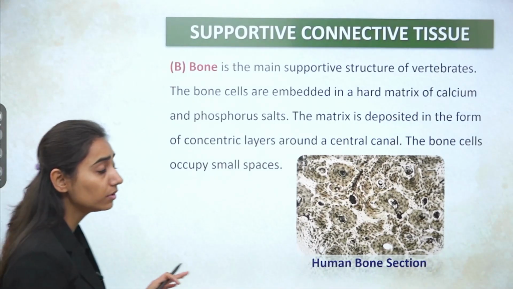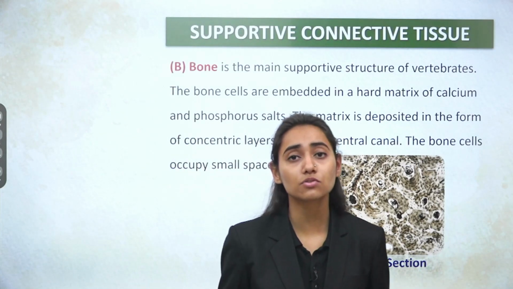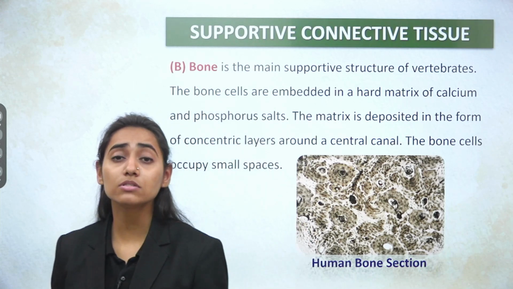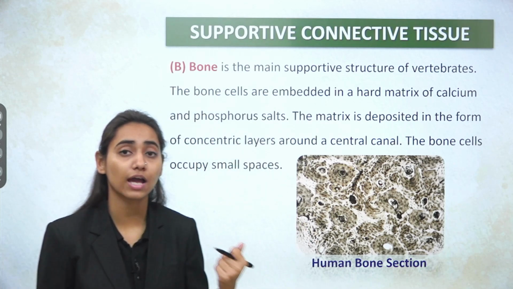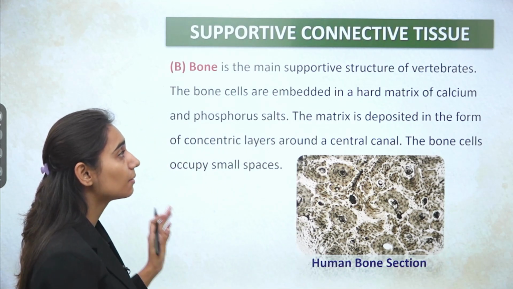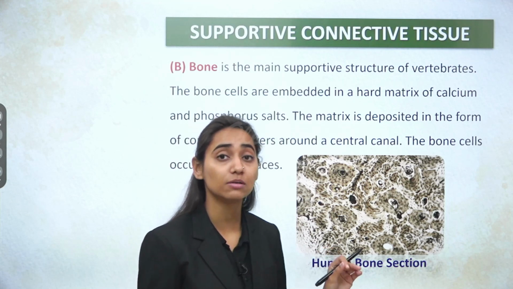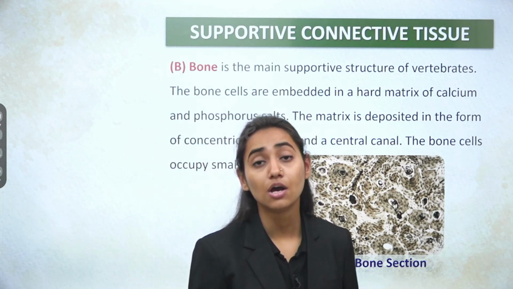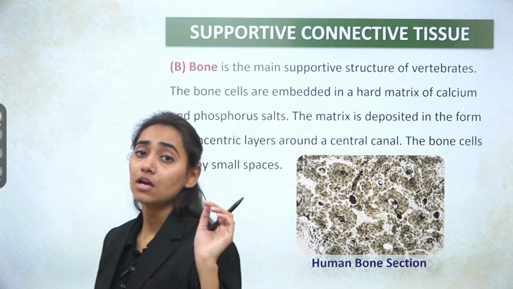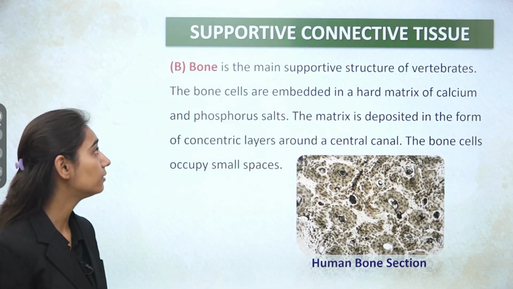Now coming to the bone, we know the bones are the strongest part of your body. They give a supportive framework to your body. Bones are strong because of the presence of calcium and phosphorus. So bone is the main supportive structure of the vertebrates. Vertebrates you must have studied in class 6. Vertebrates are those organisms which have a specific, well-defined vertebral column.